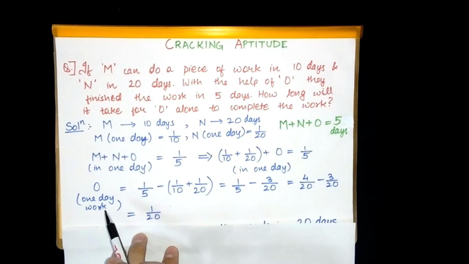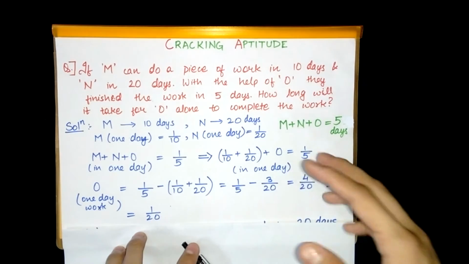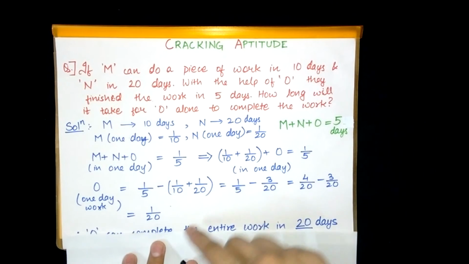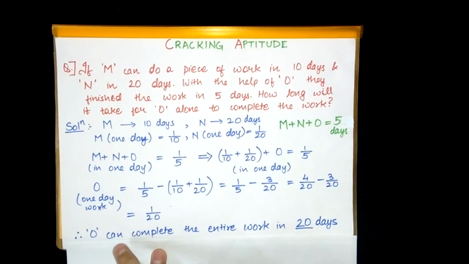So O in 1 day can complete 1 by 20 of the work. So the entire work can be completed by O in 20 days. Just reverse it. O can complete the entire work in 20 days.